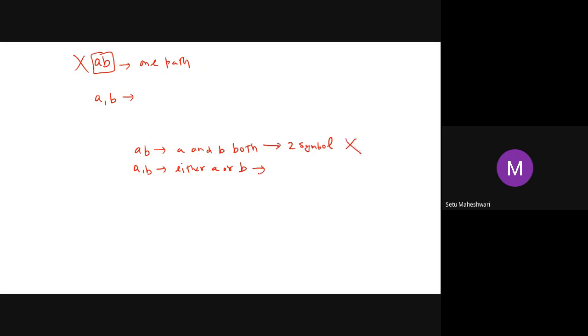But here, as a counting of symbols, it is one symbol at a time, although there can be a choice, either A or B, so this is allowed. We are still tracing only one symbol at a time.